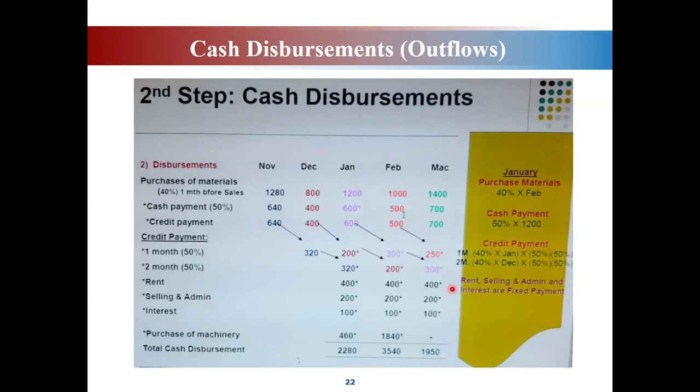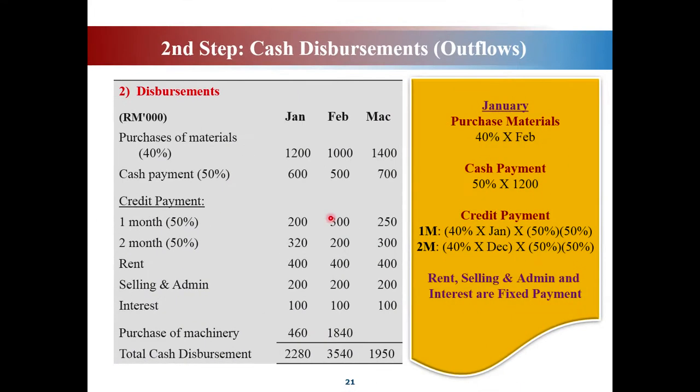So the amount of purchase is 40% from the sales 1 month before sales, meaning how you get this amount 1,200. You have to look at the sales of the previous month, 1 month before January, which is December. What is the amount of sales for December?